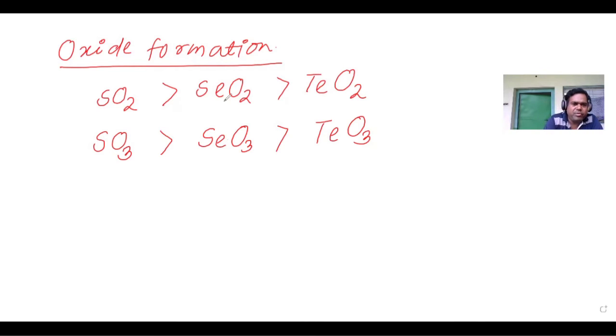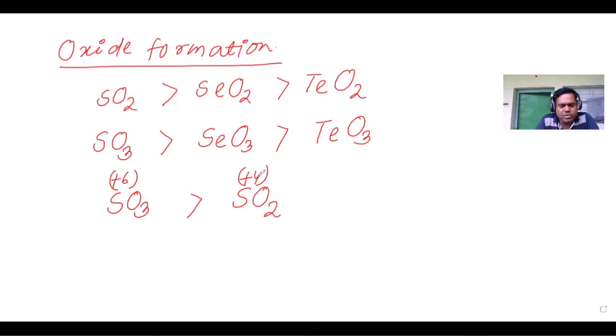Between SO2 and SO3, SO3 has more acidic nature than SO2 due to oxidation state. The higher the oxidation state of the central atom, the higher the acidic nature. So SO3 is more acidic than SO2.